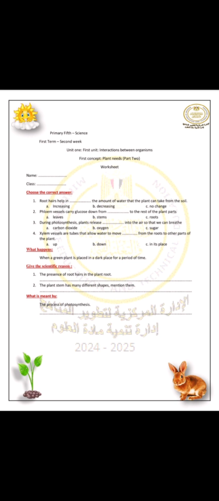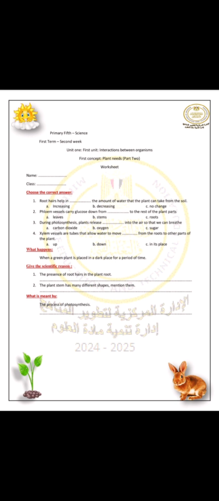What happens when a green plant is placed in dark place for a period of time? The plant won't be exposed to sunlight, so it can't make photosynthesis process. Give the scientific reason. The presence of root hair in the plant root. The function of the root hair is to absorb more water from the soil.